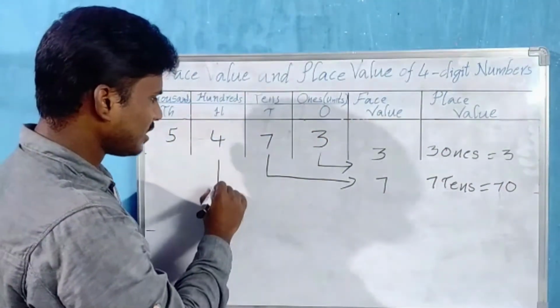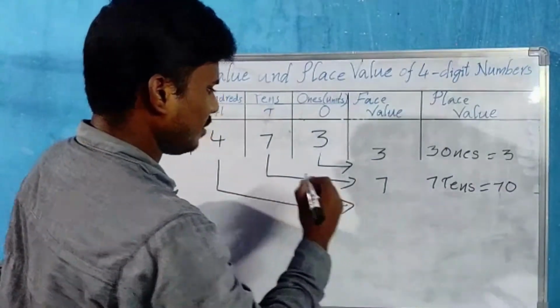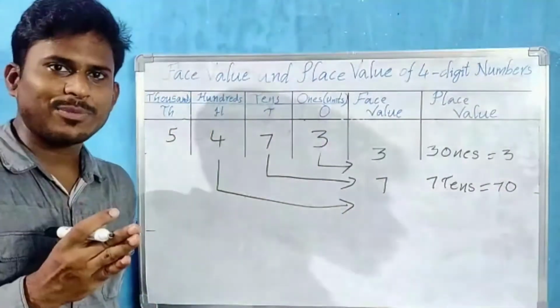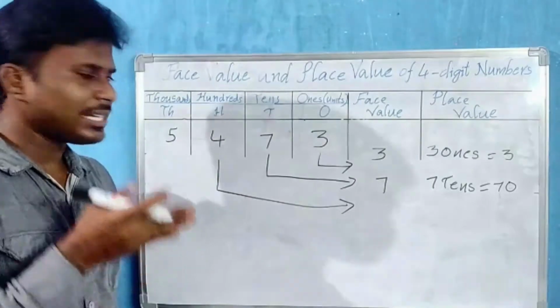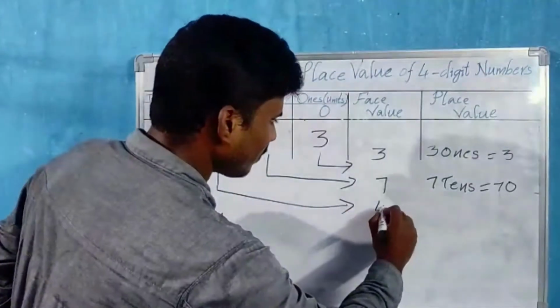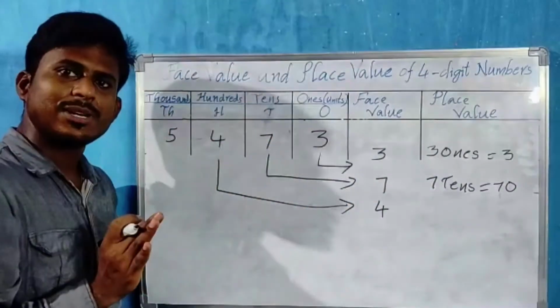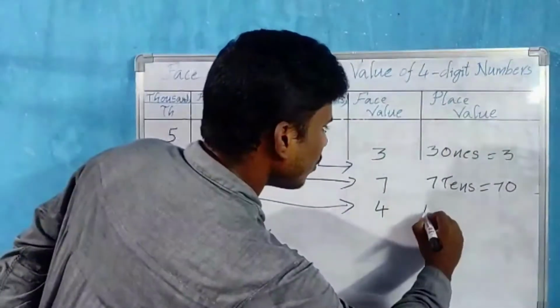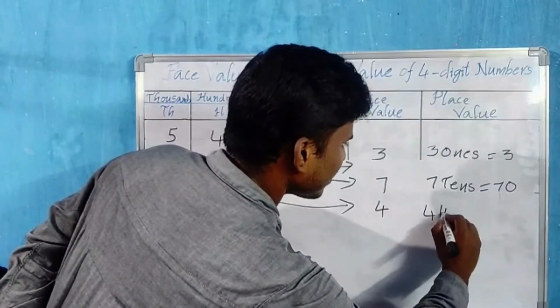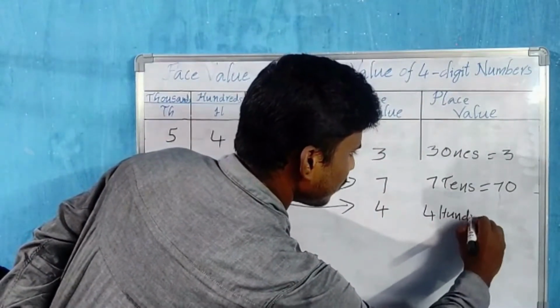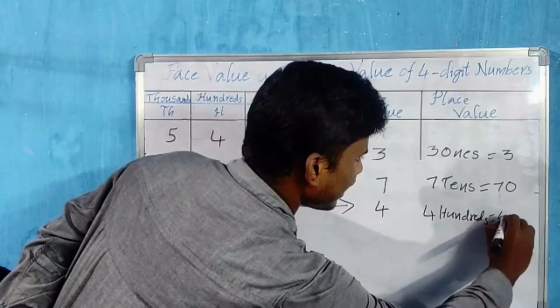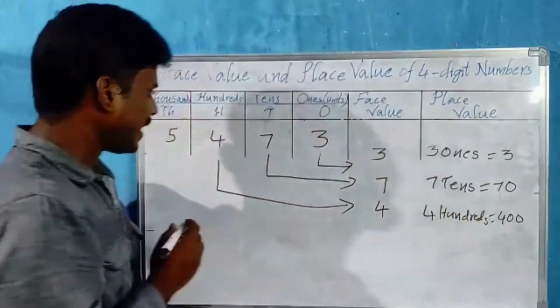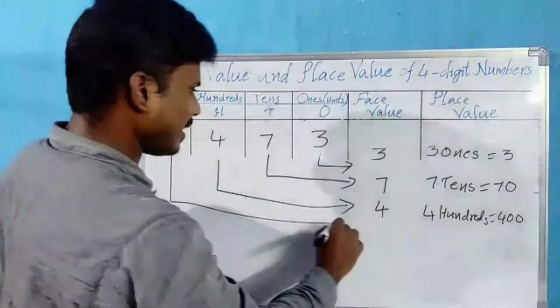Now let us go for the digit 4. What is the face value? It's a name, as simple. Name means the digit itself, 4. In which place? Hundreds place. So the place value becomes 4 hundreds. 4 hundreds how much? 400. Okay. Last, 5 is in which place?